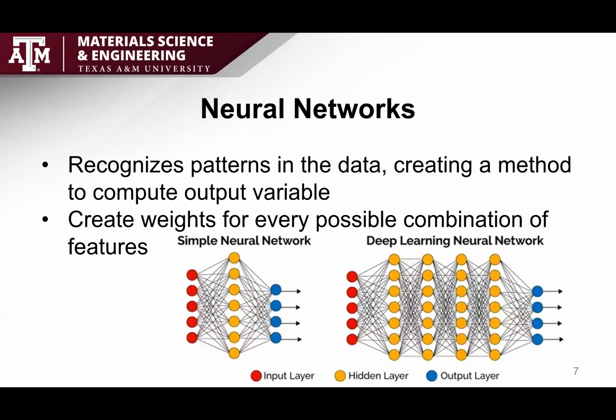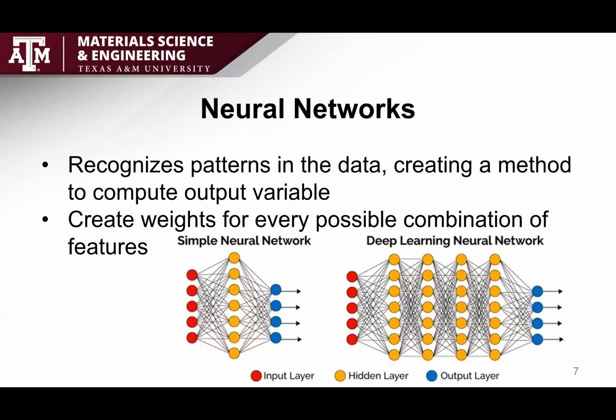Neural networks find patterns in data and create weights for every possible combination of features. The lines that you see in the images below are representative of the weights that the model assigns to each feature as it passes through the model. By combining all of these features and the relative weights, we create something called a hidden layer, and that's indicated by those yellow dots. Then, by assigning weights to these new nodes, we can combine them to create our final output layer. So once again, combining features and weights.